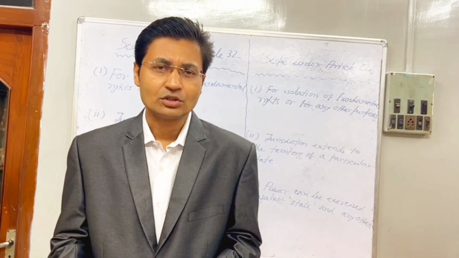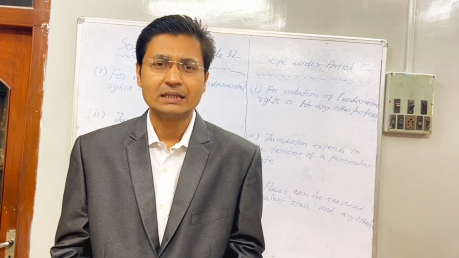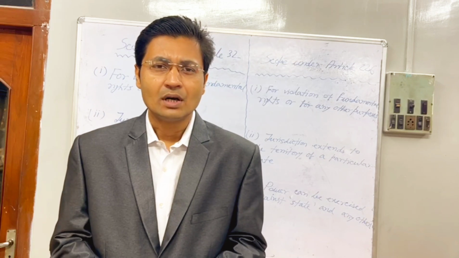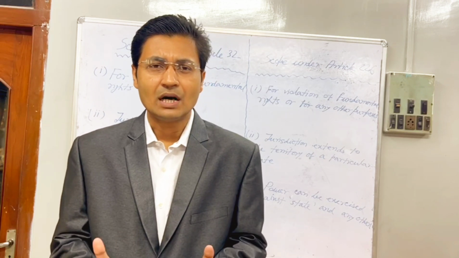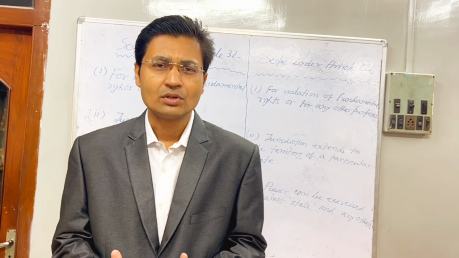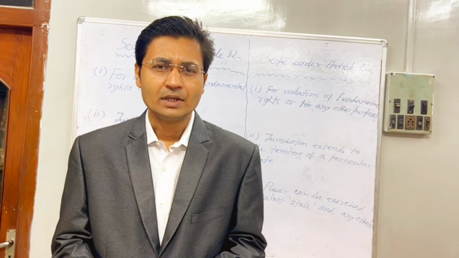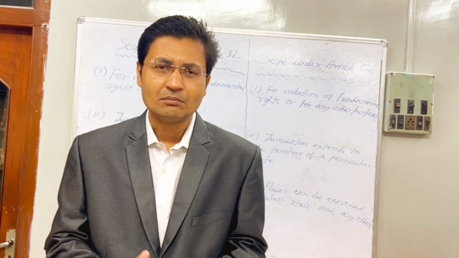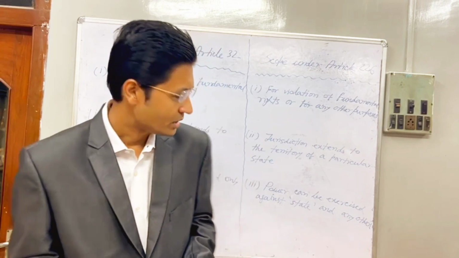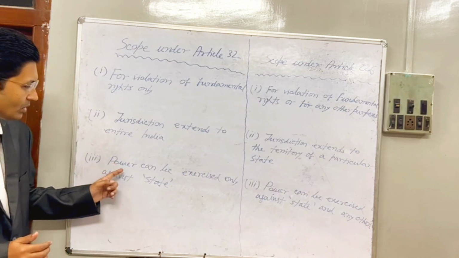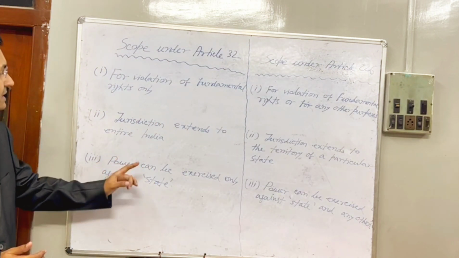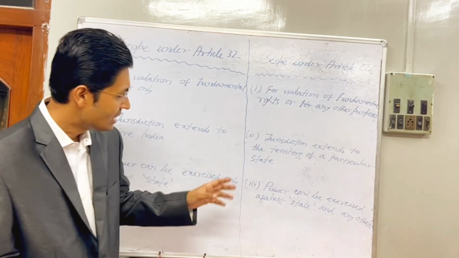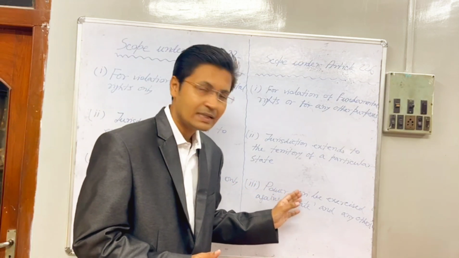So in case of violation of the fundamental right or any other ordinary legal right of any citizen of India, he can move before the High Court of the concerned state, because Article 226 empowers the High Court to give directions, including writs of various nature, not only against the state but also against other persons. So that is the third ingredient: power can be exercised only against the state by the scope of Article 32, whereas in case of Article 226, power can be exercised against the state and any other person.